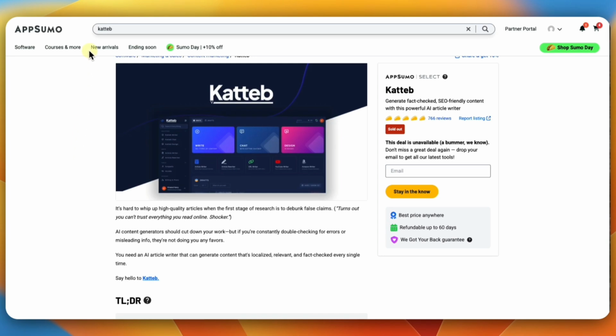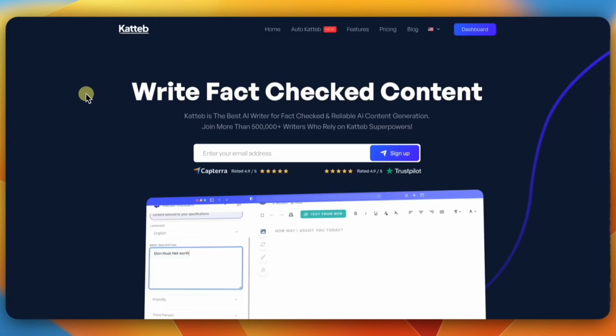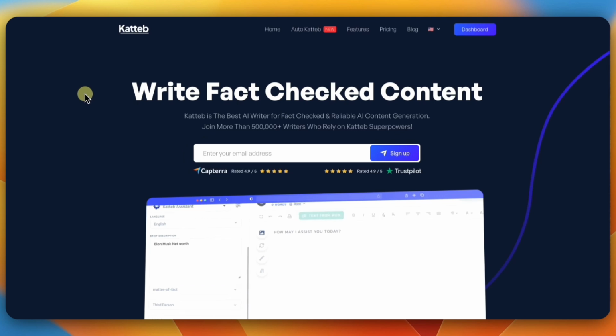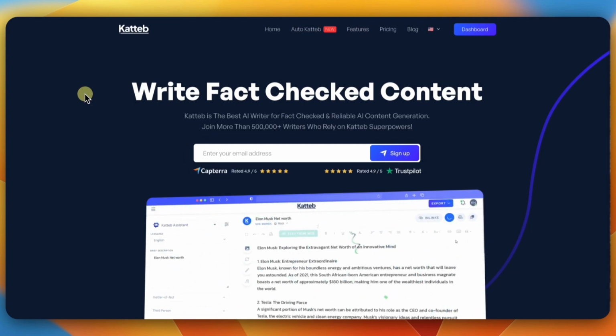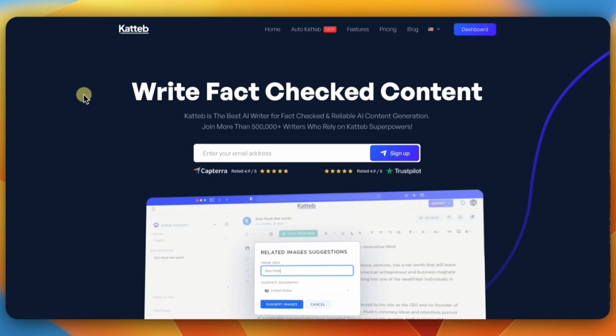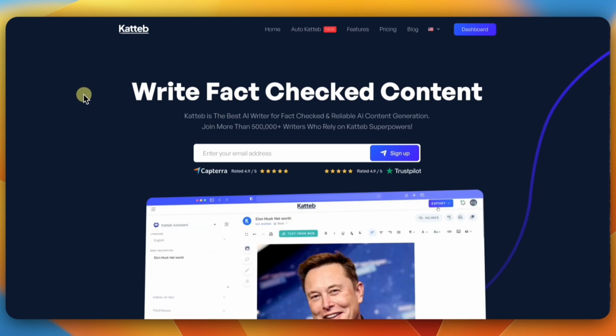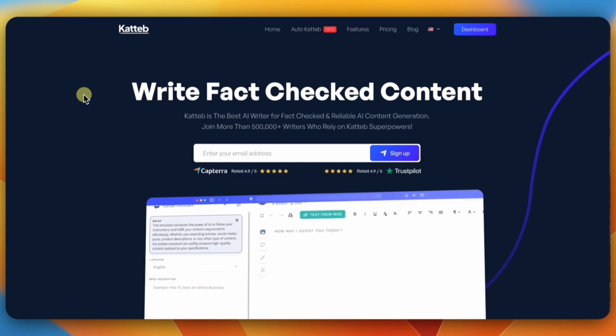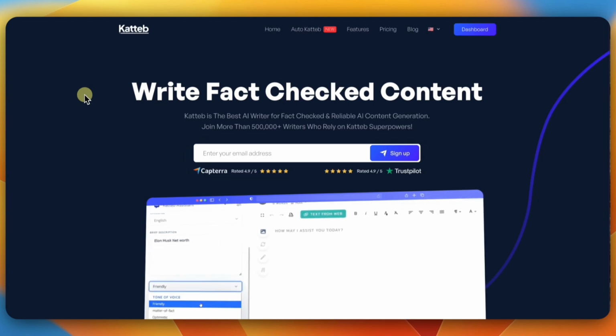So what I'm going to show you is more about this tool, about the features, and hopefully you'll be able to get this and use it towards your business or even start your business. Again, I use this as a blog writer, and I'll show you some of the features that this tool has in it. If you want me to do a workflow in this tool, let me know.